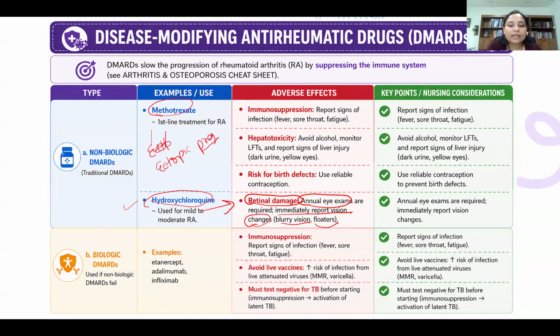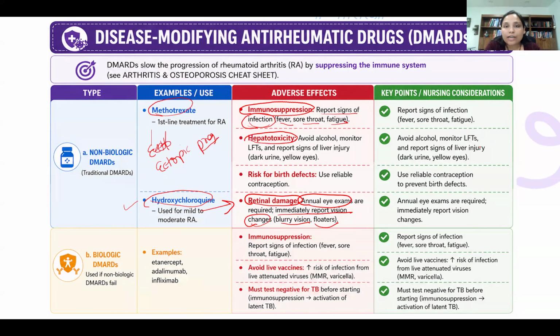So methotrexate has a few side effects. Immunosuppression: it works on the bone marrow, suppresses the bone marrow and causes immunosuppression. Why? Because the patient has decreased WBC, decreased RBC, decreased platelet count. So anytime a patient on this medication develops any signs of infection like fever, sore throat, fatigue, you need to report to the doctor.